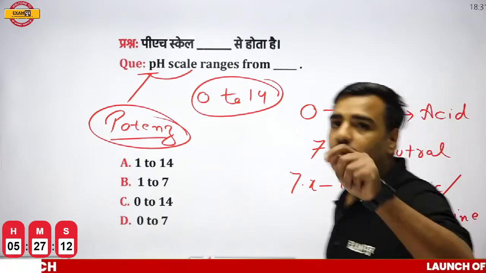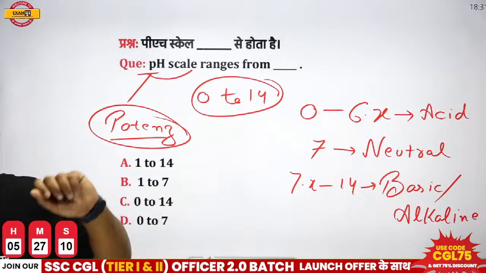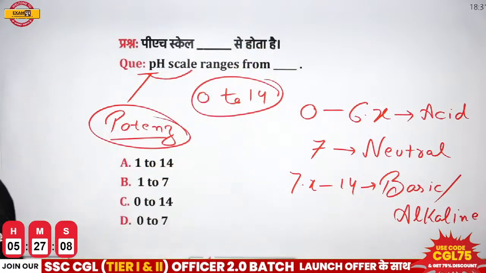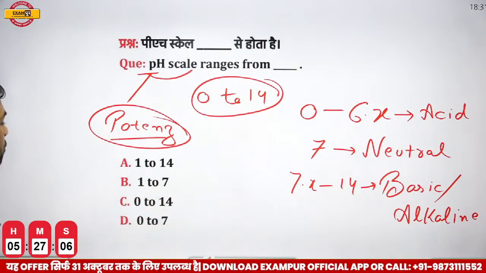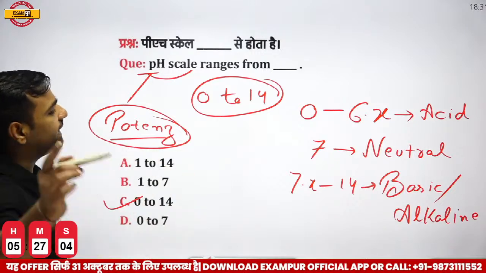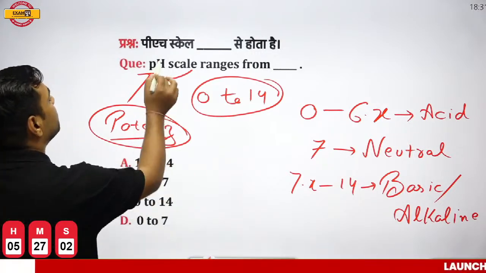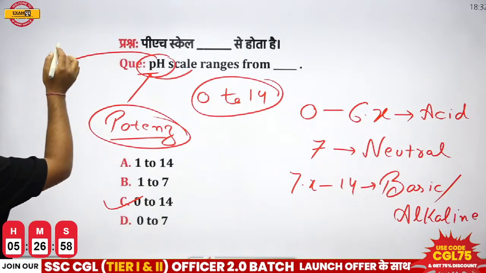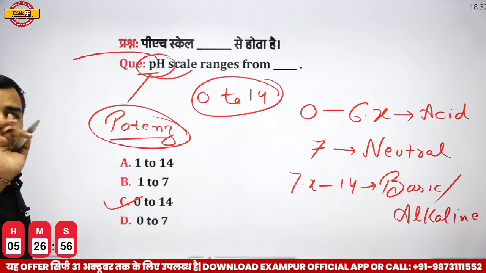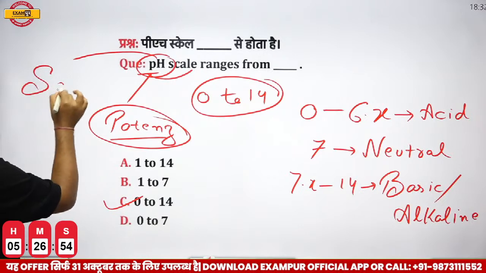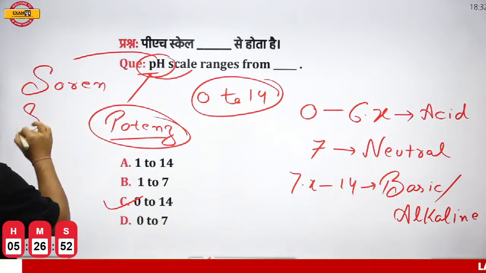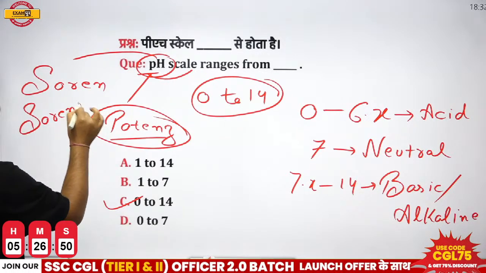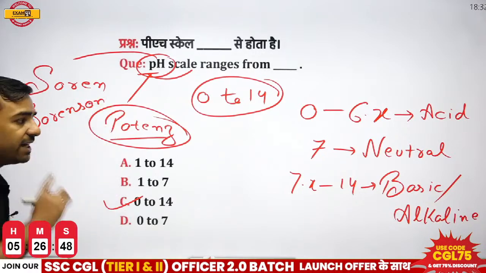Now, the most important thing I told you. Prajwal is saying hello. Hello Prajwal, how are you? So yes, Prajwal, the correct answer would be 0 to 14, that is option C. And one more thing I wanted to tell you. If someone asks who invented this, the correct answer would be Soren Sorensen.